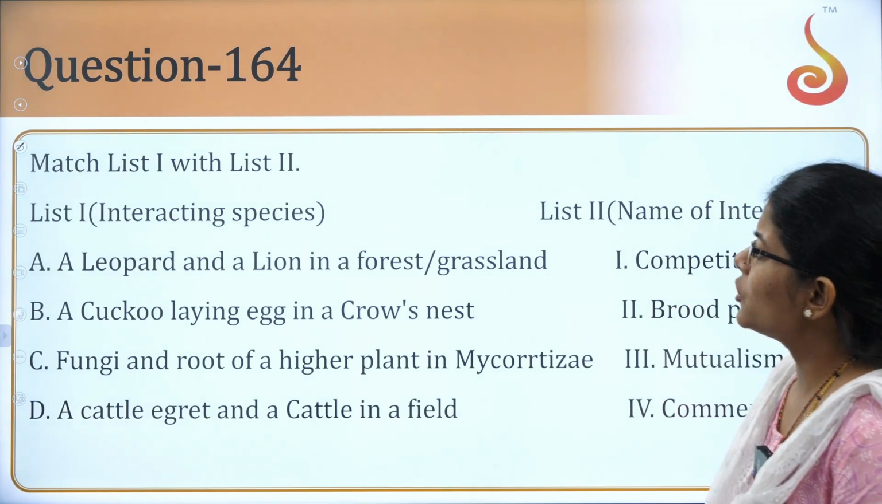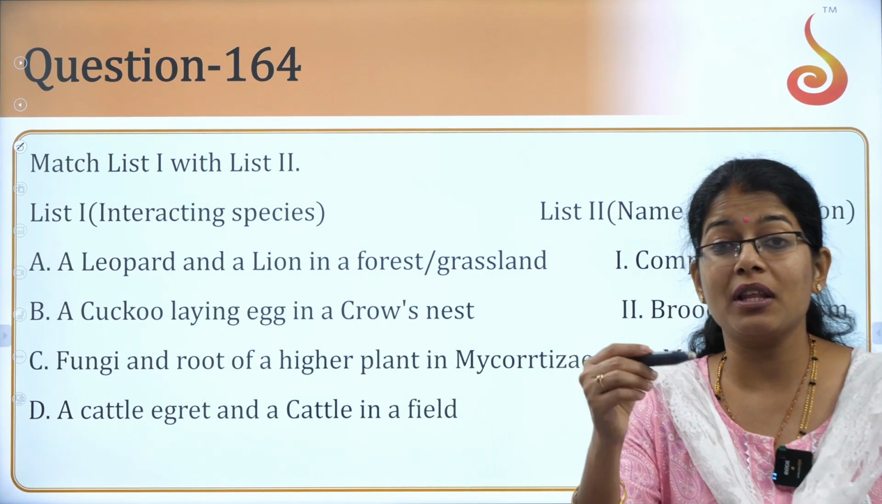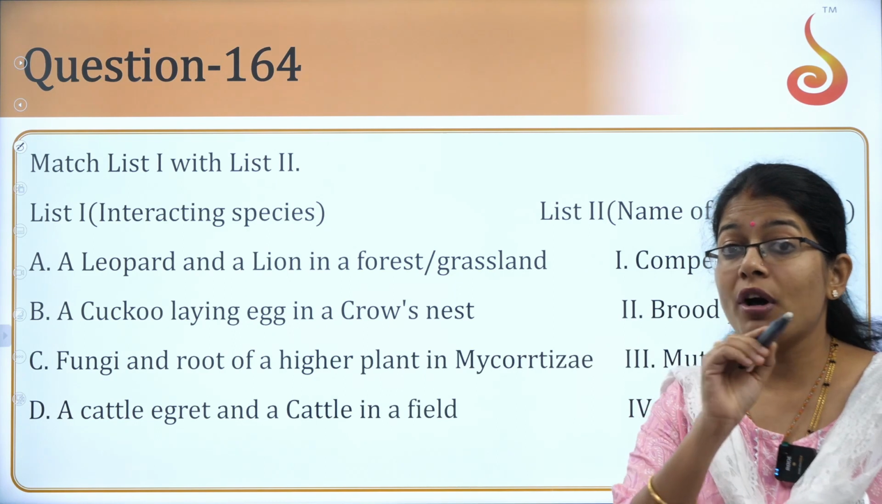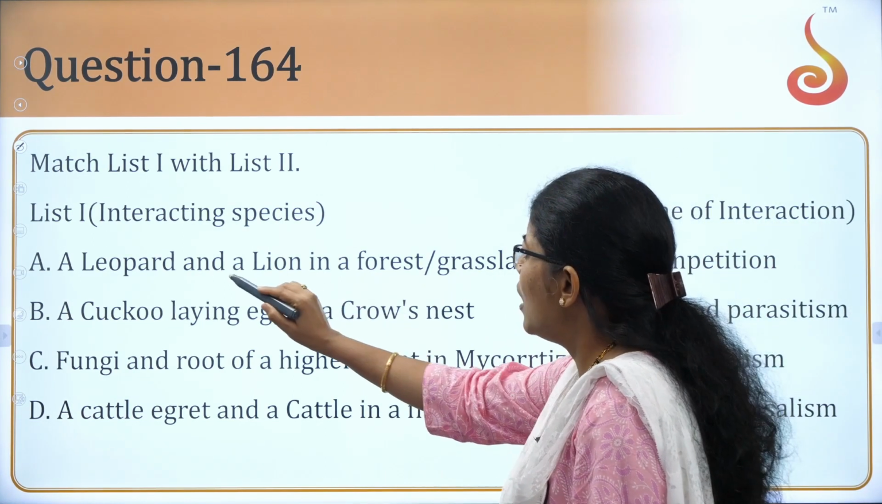Okay, match list 1 with list 2. Interactions, competition, mutualism, and so on, with some examples. That is from the organisms and population chapter. Every year one question is asked from this chapter, students.